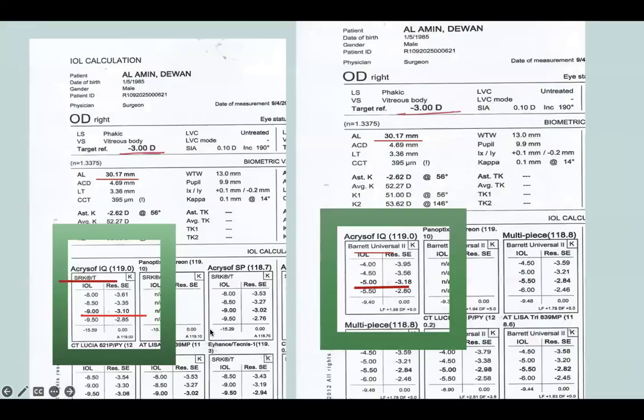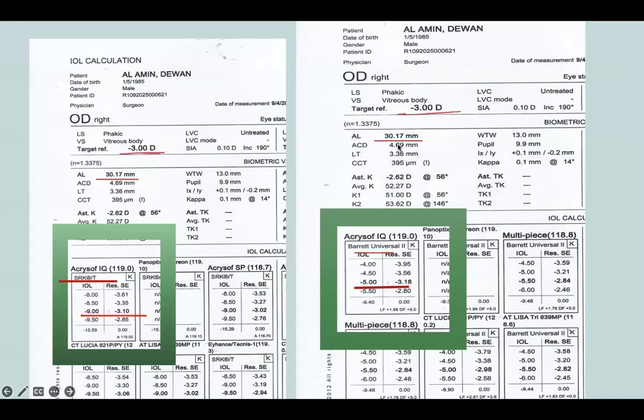Why am I talking about this formula? I'll just give an example. In normal axial length, all formulas give good results. But in case of short and long eyes, here we can see that the patient was a high myope. The axial length was 30. When I used the SRK/T formula, I got an IOL power of -9.